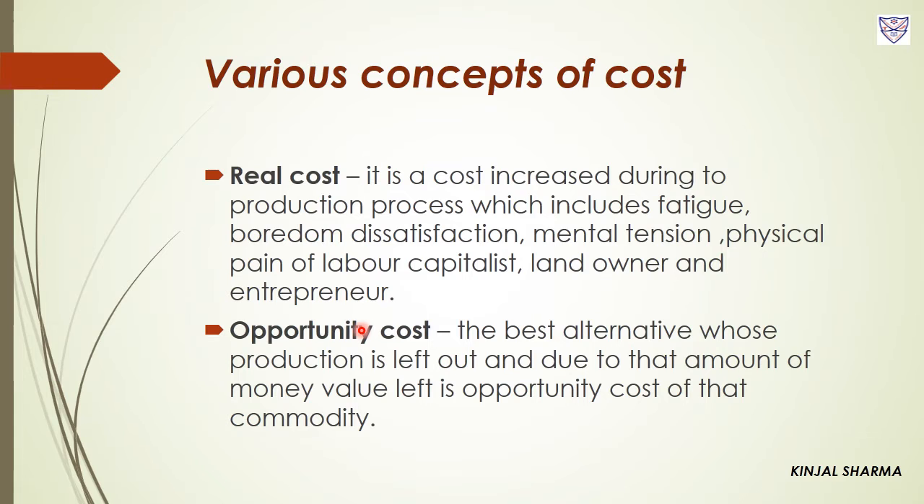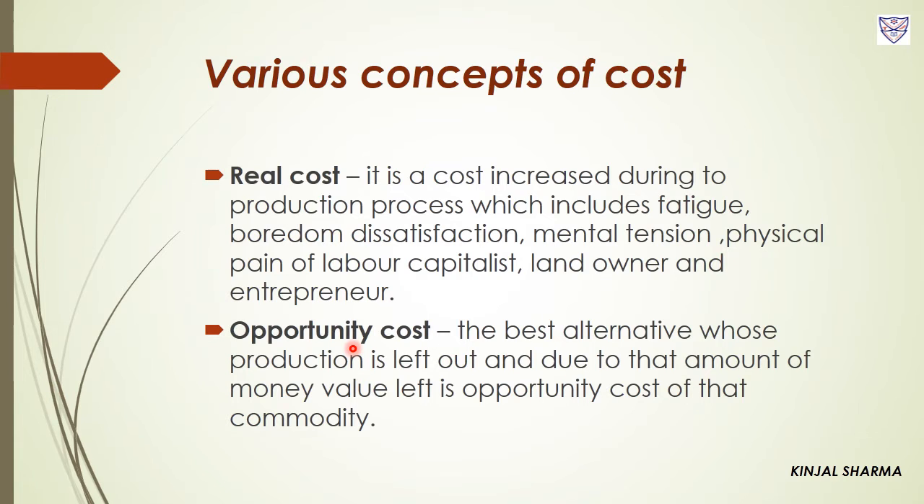The means of production have alternative uses, that is, more than one use. So this concept is based on a particular characteristic of a factor of production: when a factor is used for a particular use, the other use is left out, or the same cannot be used for another purpose. Therefore we can say that the best alternative which is left out is the opportunity cost of production.